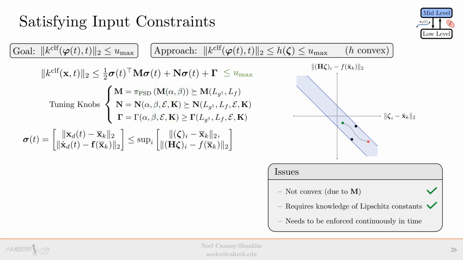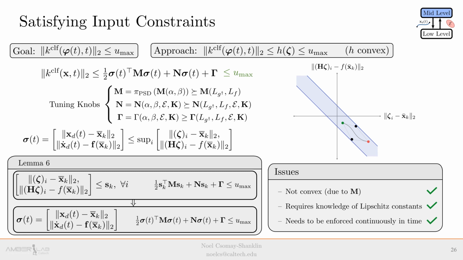Finally, we address the fact that this condition needs to be enforced continuously in time by first observing that this trust region we introduced is bounded by the supremum over all of the control points of the desired trajectory. Then, if we enforce the following second-order cone constraint, the constraint on the original expression is enforced, and by extension, the norm of the feedback controller is bounded by the maximum input as well. Now that we have addressed all of the issues, we are left with a convex constraint on the control points, which can easily be added to the MPC program, as is done in the next section.